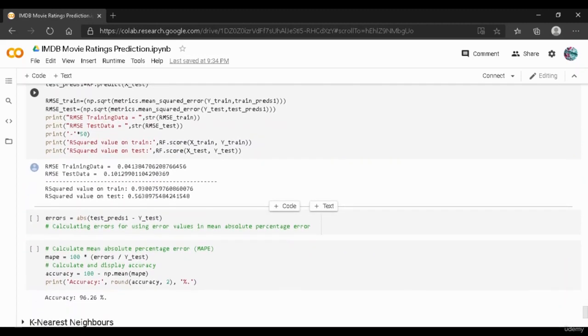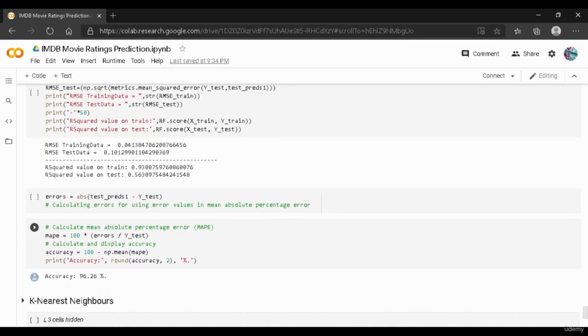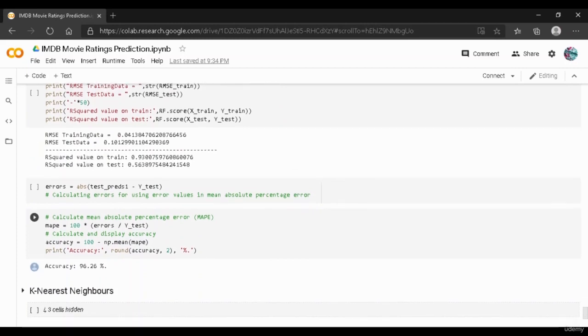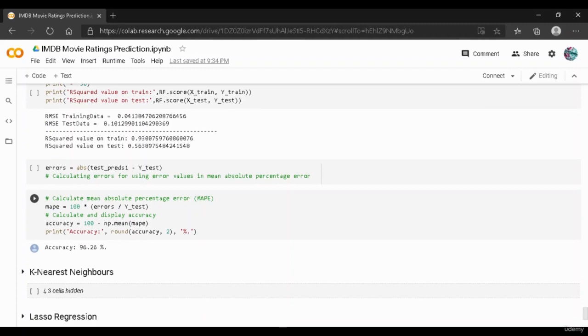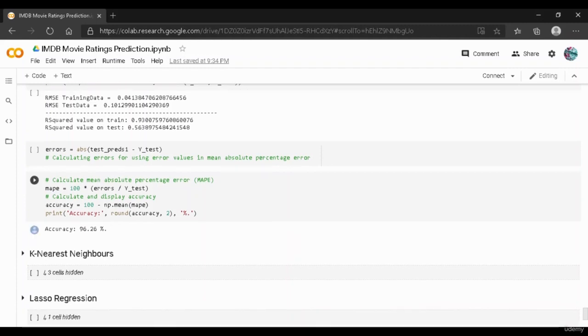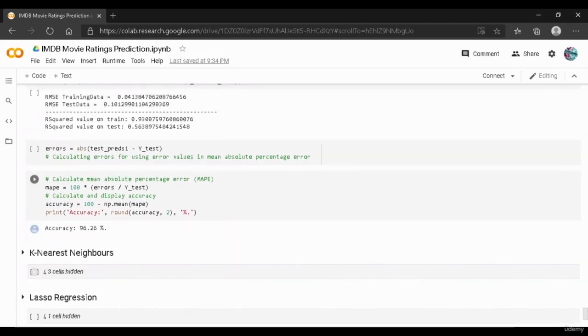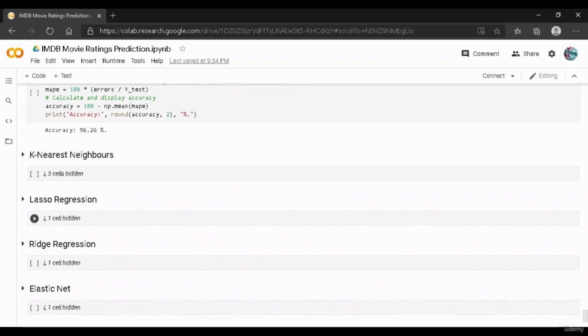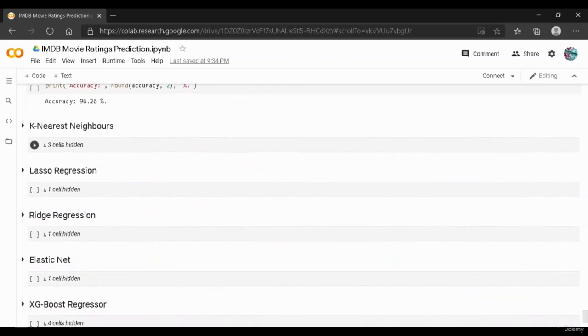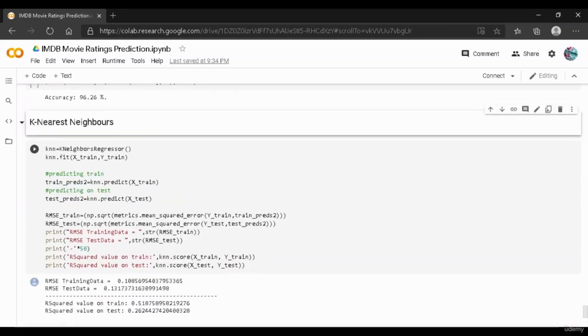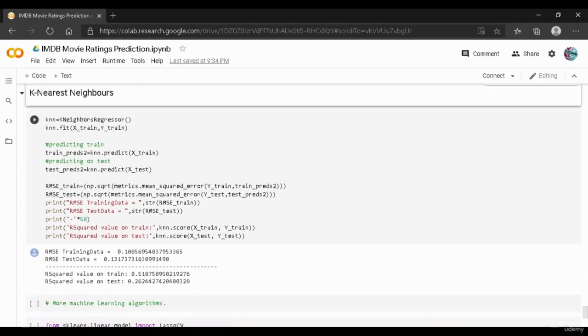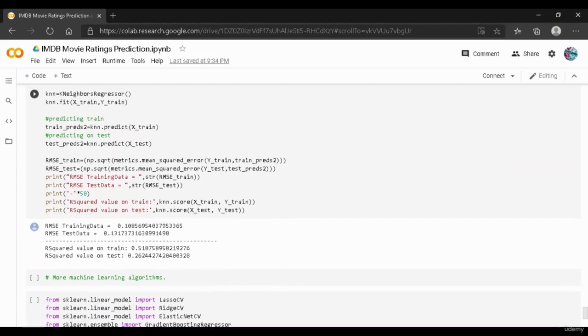And we have calculated the accuracy again with the help of mean absolute percentage error. And as you can see over here, we have an accuracy of 96.26%. And this model has performed very well compared to the previous models. So let us go ahead and use other models as well. So we have our k nearest neighbors regressor. As you can see over here, we have predicted this KNN model on X train and Y train. Again, same thing has been repeated.